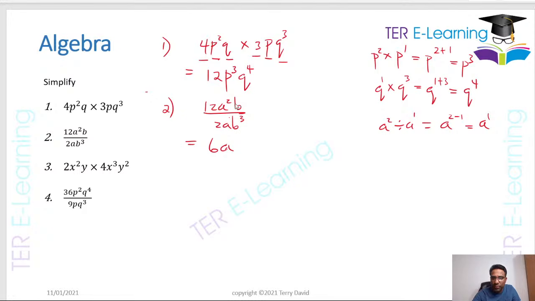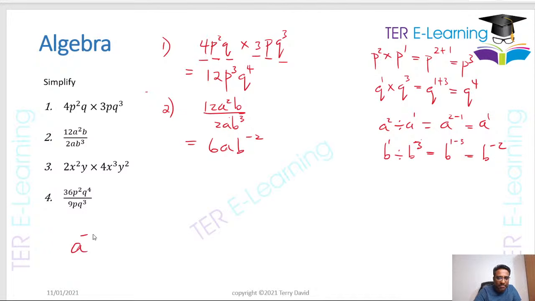Next one, we're going to work out b divided by b cubed. So let's do that in our working column. b divided by b cubed, right? And that's going to give me b to the power 1 minus 3, which is going to give me b to the minus 2, right? So you can give your answer as b to the minus 2, but there's a rule that says this.